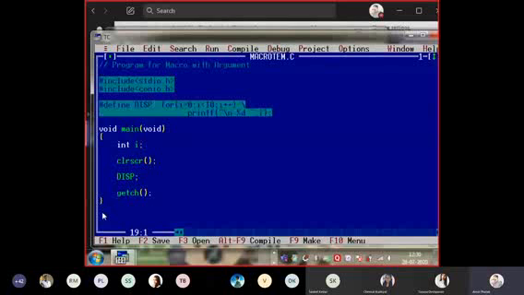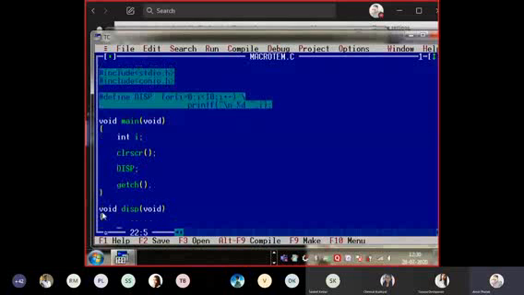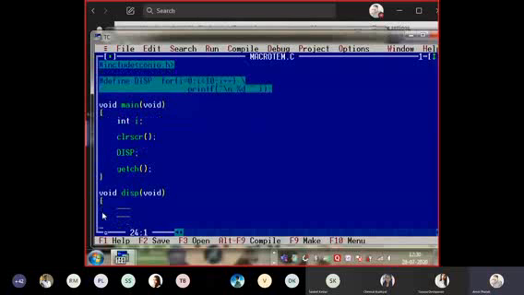Main function, and I have written something over here. Some statements are there. These are my statements in my function, assume. Now DISP is not a macro, it is a function.